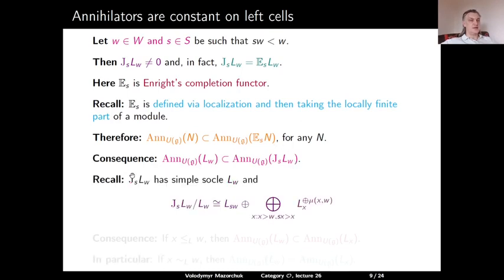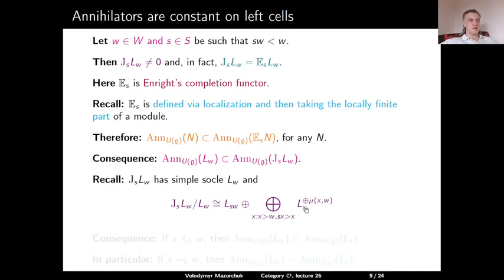We know that G_s L_w has simple socle L_w, and the quotient of it by the socle has the form which reminds us of the formula from the previous slide. So we have L_sw and then plus the direct sum of L_x's, where x is greater than w and sx is greater than x, with the multiplicity given by the mu function.